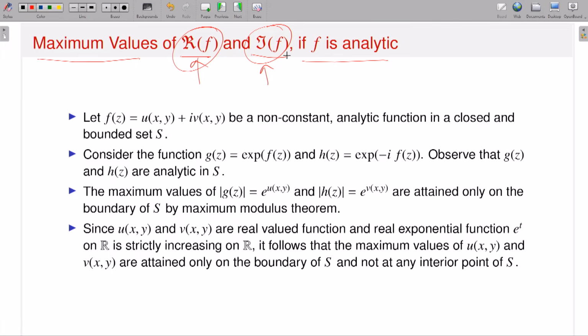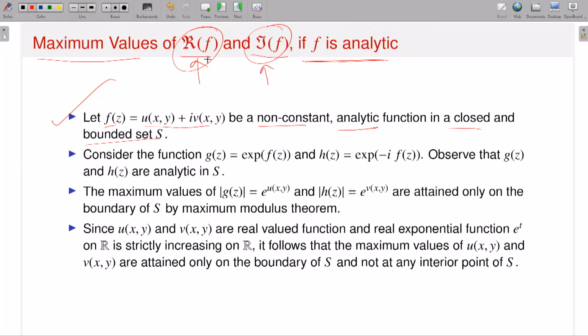The maximum modulus theorem and minimum modulus theorem talk about the maxima and minima of the modulus of f. Now I want to discuss whether I can say something about the real part of f and imaginary part of f. The answer is yes. For example, suppose your function f is analytic, so I can write f as u plus iv, perfectly alright, for a non-constant analytic function on a closed and bounded set. Now I want to say something about the maxima and minima of the real part of f and imaginary part of f instead of the modulus of f. The modulus of f is already handled by the maximum and minimum modulus theorems, but how do I deal with the real part and imaginary part?